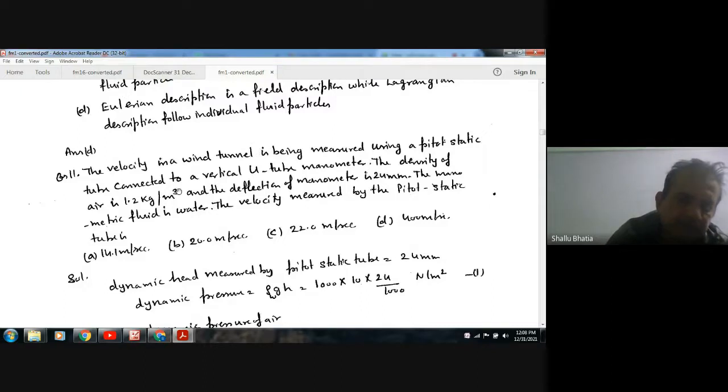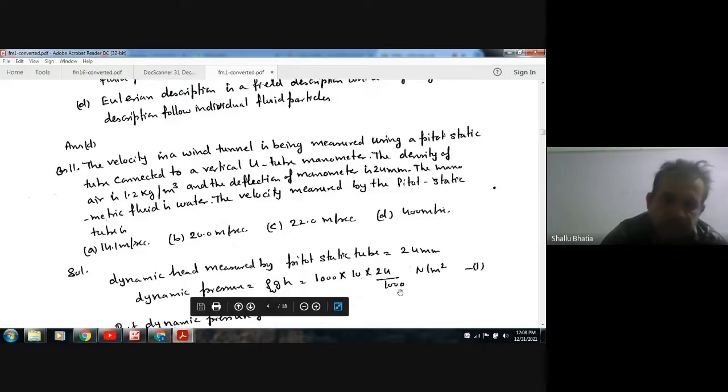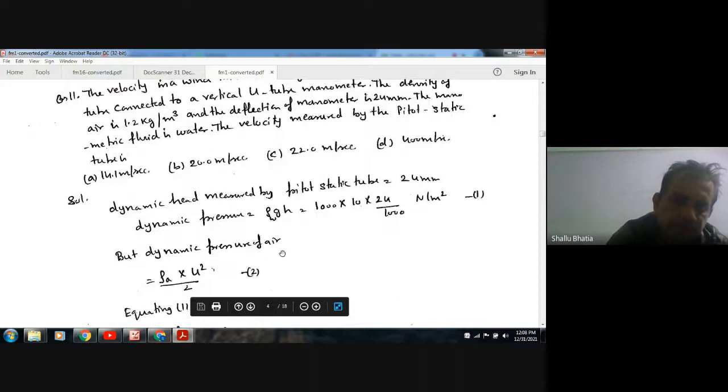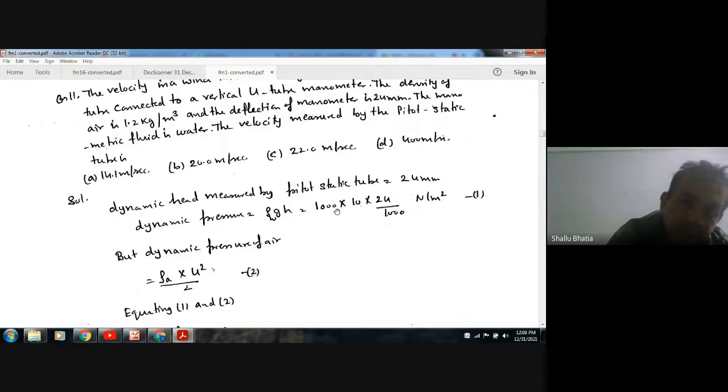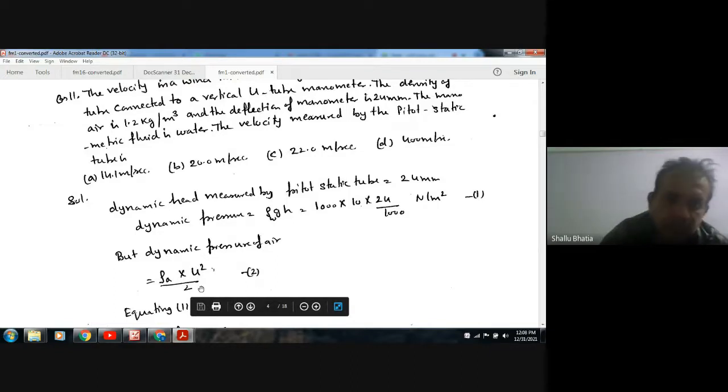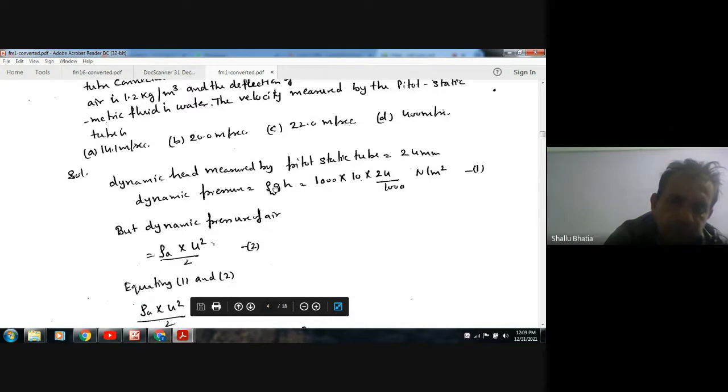Now the dynamic head measured by the pitot static tube. Okay, so the pressure measured is rho w g h. Rho w is 1000, g is 10, h is 24 mm. So this is your dynamic pressure, measured by the manometer. And the dynamic pressure of air is rho a u square by 2, where rho a is the density of air, that is 1.2.